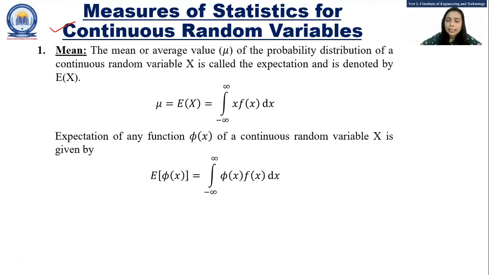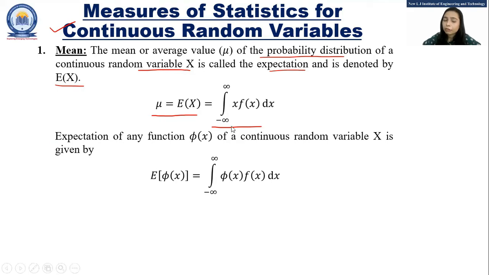We have already discussed the statistical measures for the discrete random variables such as mean, median, mode, quartile deviation, skewness, kurtosis, variance, mean deviation, and all of that. But now we are going to discuss them for the continuous random variable. So the first one is the mean. The mean for probability distribution of a continuous random variable x is called the expectation and is denoted by E of x. So we can write mu is equal to E of x, and that is equal to integration from minus infinity to infinity x into f of x dx.